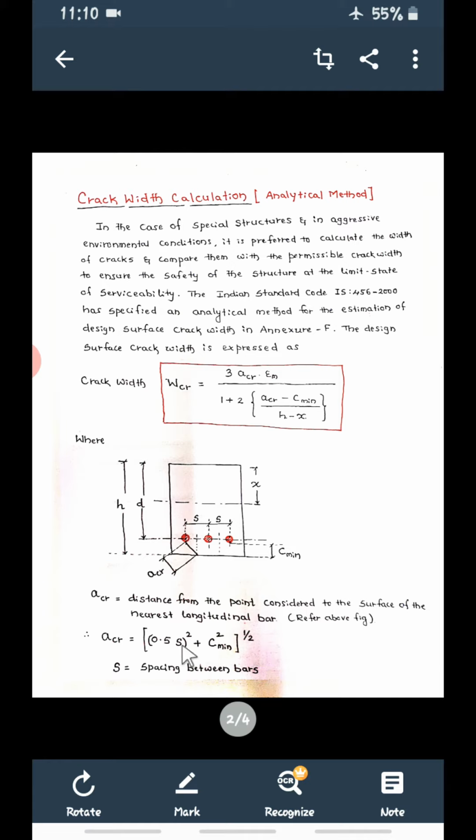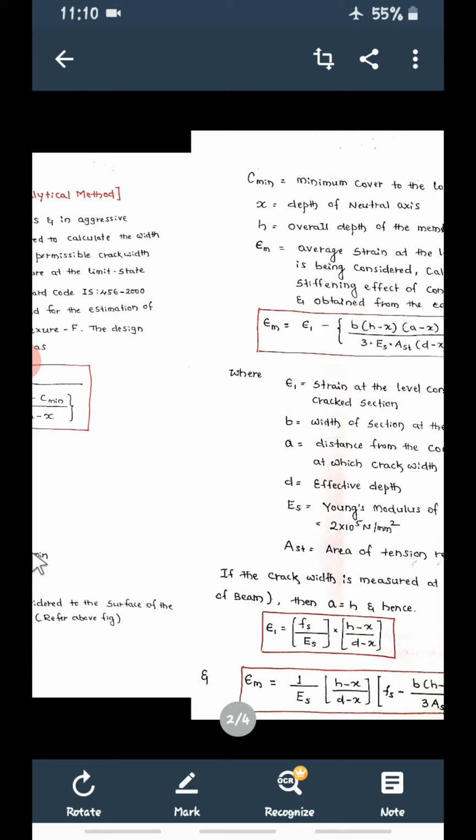So 0.5 S whole square plus C minimum square raised to 1 by 2. From this C minimum we can calculate this, and ACR will be calculated from this. So here you can substitute spacing between two bars.